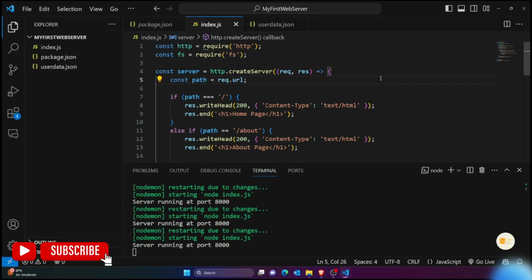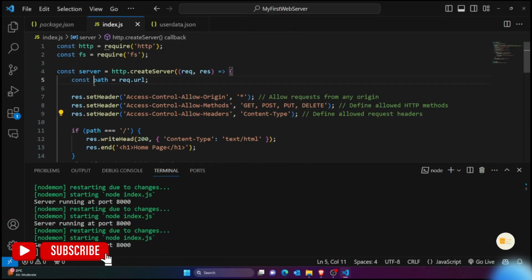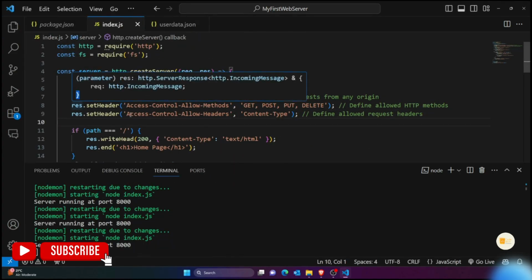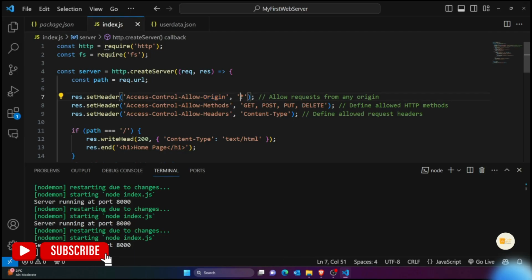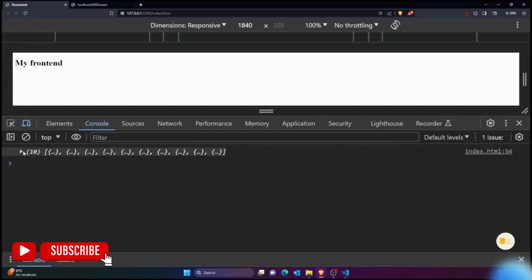For that, guys, you just need to add a few lines. You just need to add these lines. So you are just saying res.setHeader, and star means anyone can access my backend. All methods, GET, POST, PUT, DELETE, which you'll learn about later on, are allowed, and I am allowing any type of content. That means whatever type of content, I'm just allowing everything. So now let's see. If I just refresh, you can see you're getting data.